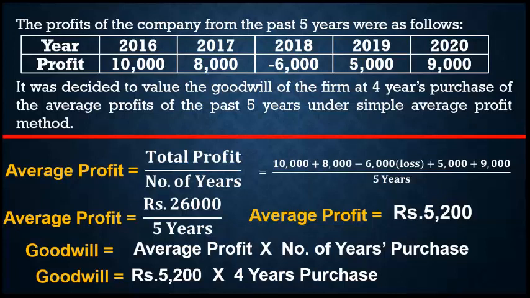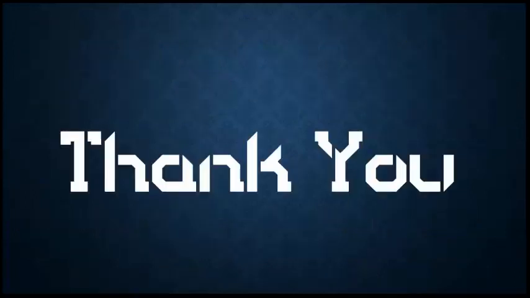5,200 into 4 years purchase, total 20,800. What is the goodwill? 20,800. In this problem, you have got the answer, 20,800 rupees under simple average profit method. Thank you for watching this video.